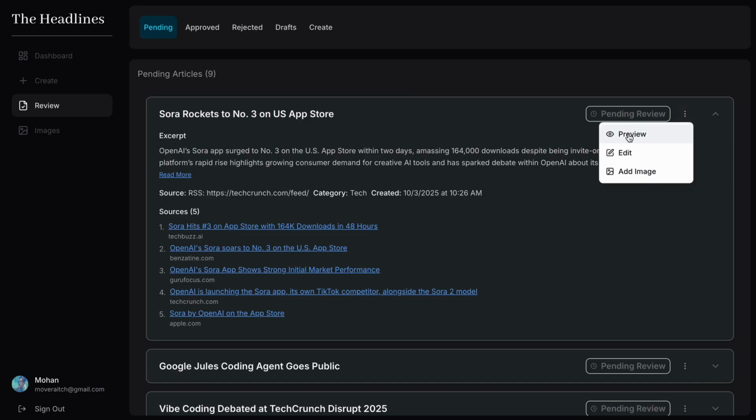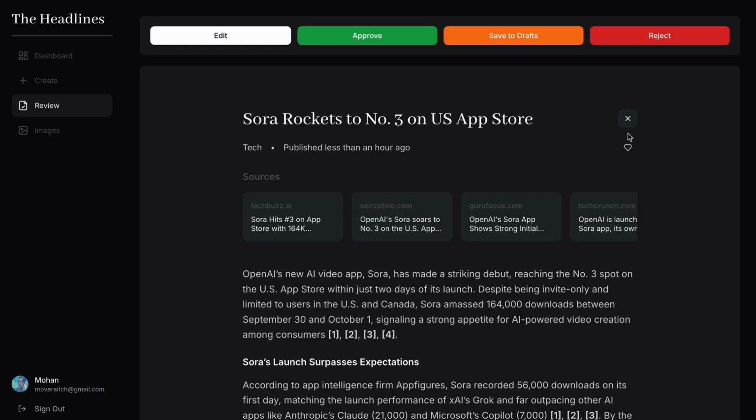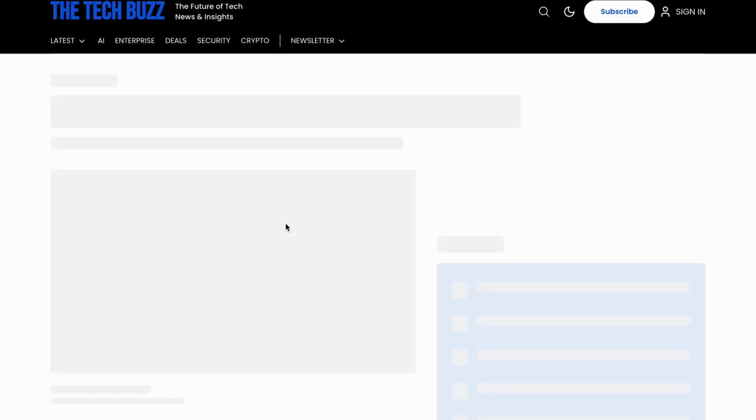So if we go into preview mode, I check every source because sometimes Perplexity gives back 404s. It mostly happens when I do more than one article at a time.